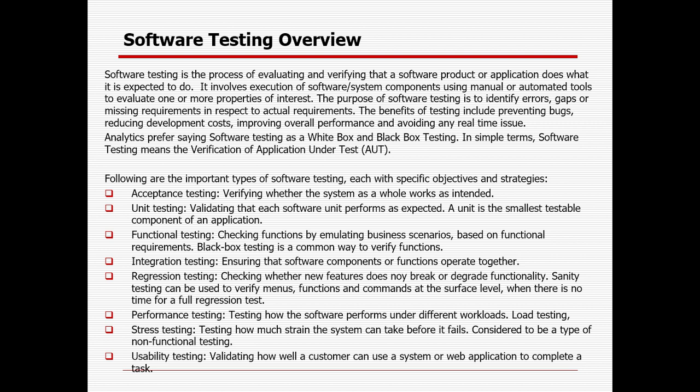Primarily there are two types of software testing available. One is functional and the other is non-functional. In functional, acceptance testing, unit testing, functional testing, integration and regression will come. Whereas for non-functional, performance, stress, load and security testing will come, right. Primarily there are also two types of testing: one is black box and one is white box.